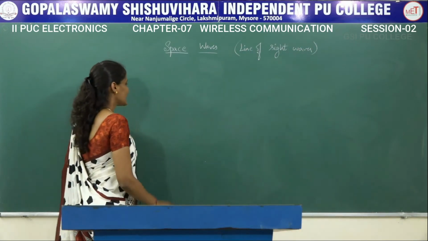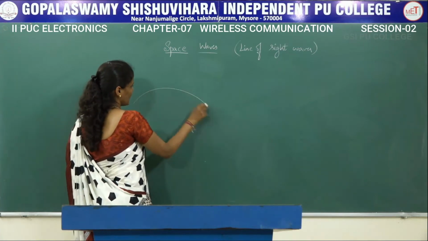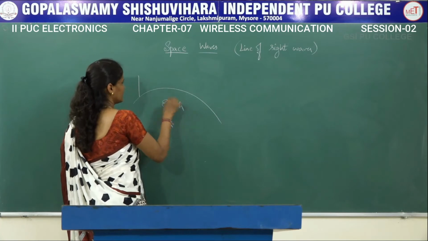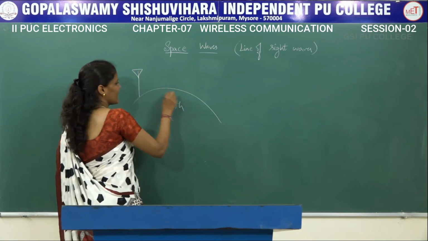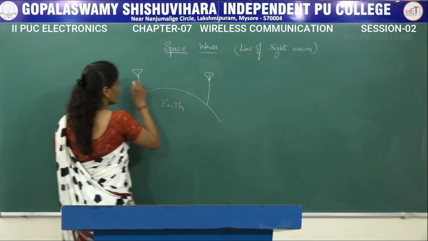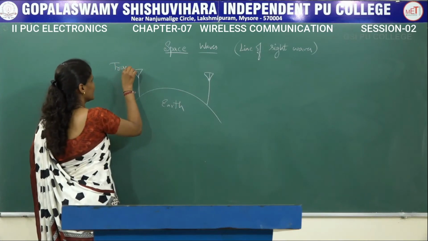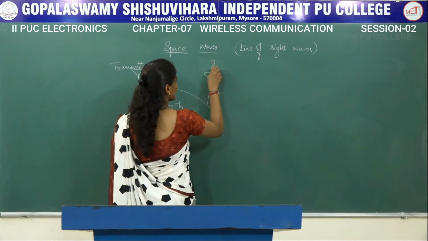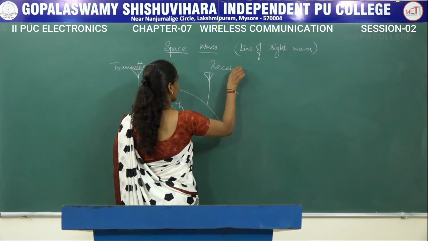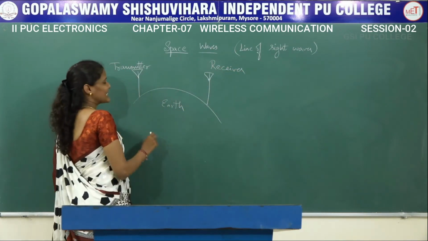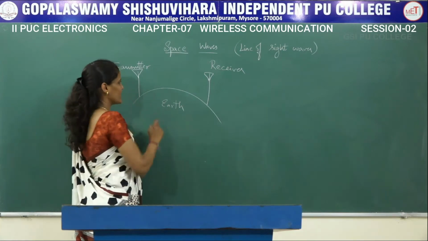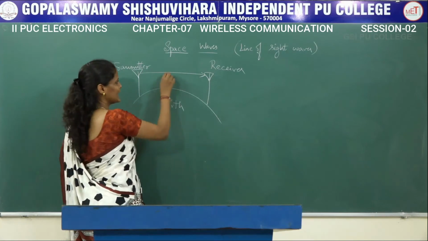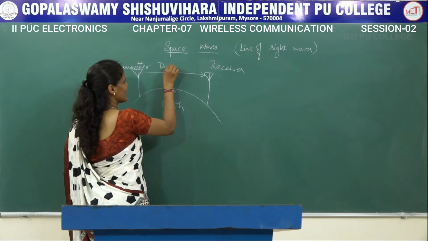Here, space waves means, if I consider this as the surface of the earth, and these as antennas, two antennas, one is a transmitting antenna, we are going to name that the transmitter, and the other one is a receiving antenna, let me name that the receiver. So the signals can be transferred in two different ways. One is directly from one antenna to the other antenna, let me call that direct waves.